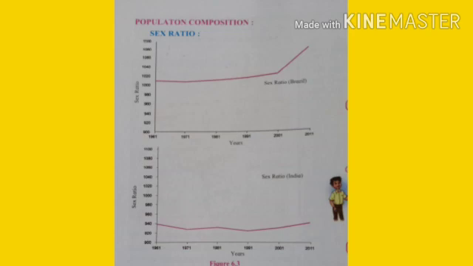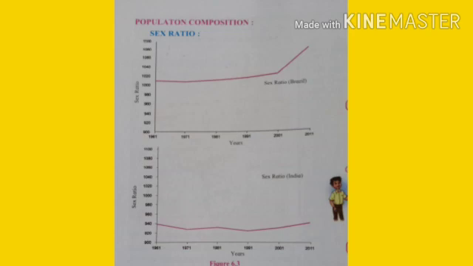Considering the sex ratio of Brazil, the number of women has considerably increased compared to men since 2001. So here we can see in Brazil the sex ratio is increasing. That means the number of women is increasing. And the third point, in India men outnumber women. That means the men's number is more and the women's number is less. The last point, in India we see fluctuations in the sex ratio over the decades.